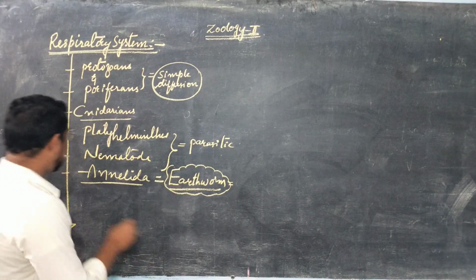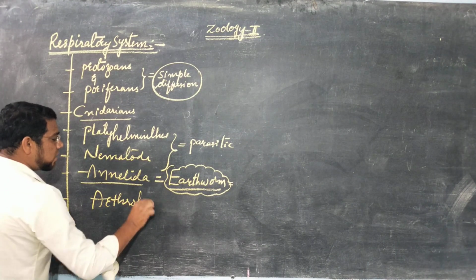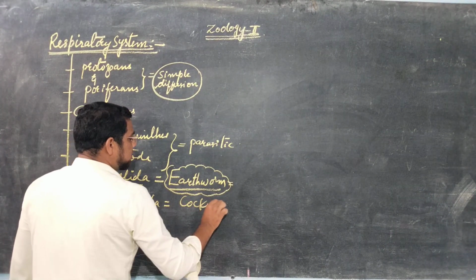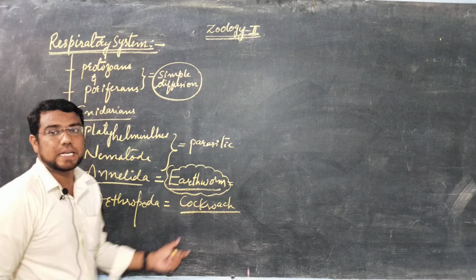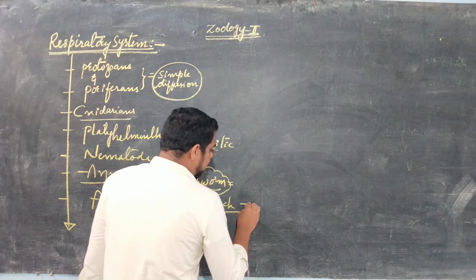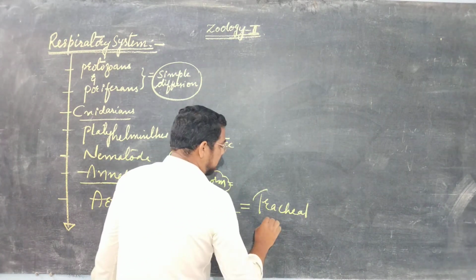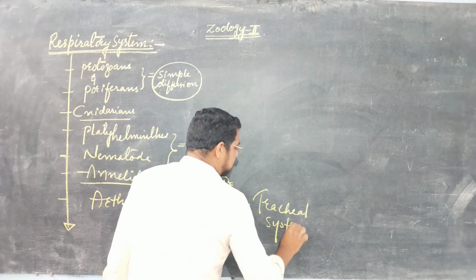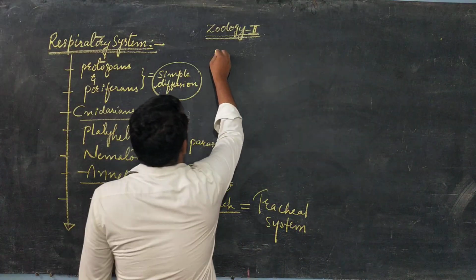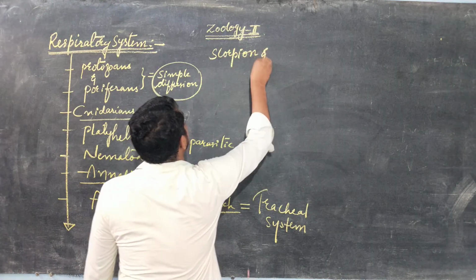Next we will see Arthropoda. The most common example in Arthropoda is what? Cockroach, Periplaneta americana. That is the scientific name. The respiratory organ is the tracheal system. And in Arthropoda you also have scorpion and spider.